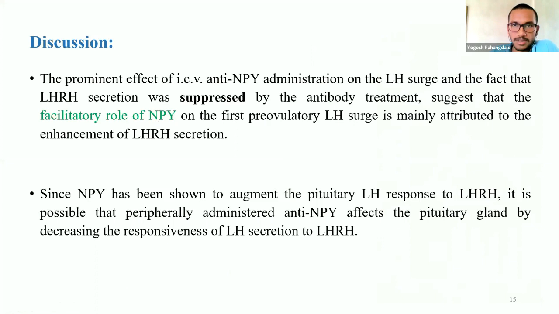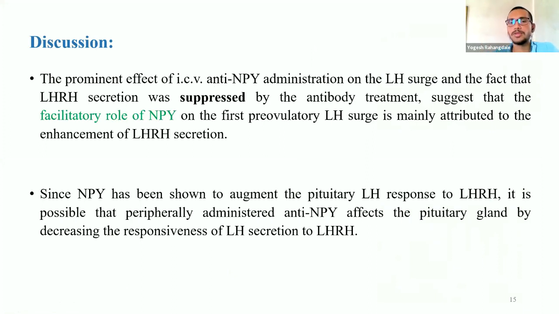And the next part is the discussion. As we have seen in the results, there is a prominent effect of intracerebroventricular anti-neuropeptide Y administration on the LH surge, and the fact that LH surge secretion was suppressed by the antibody treatment suggests that the facilitatory role of neuropeptide Y on the first preovulatory LH surge is mainly attributed to the enhancement of LHRH secretion during the onset of puberty.